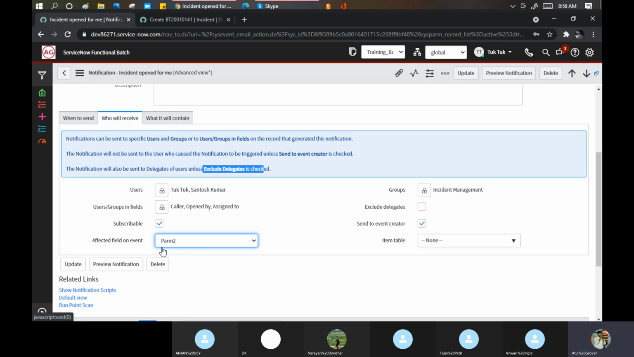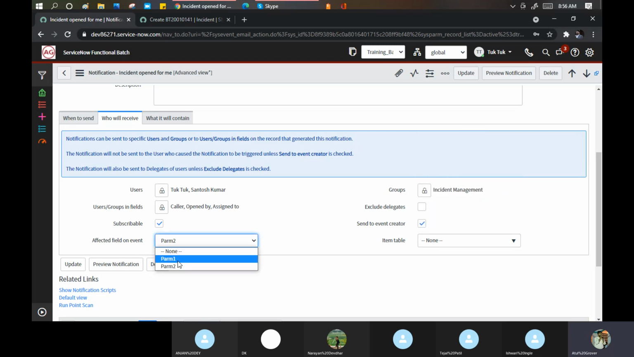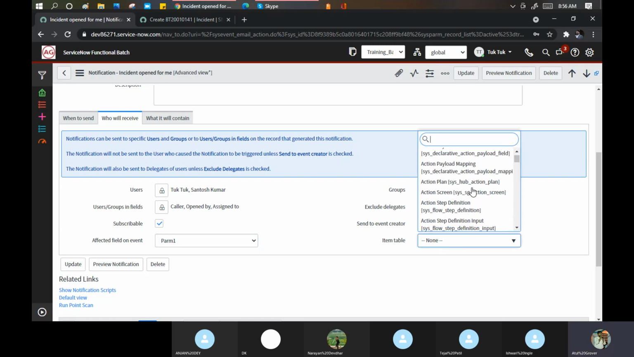Basically, what are these things? These are advanced scripting, if I'm passing some specific stuff. So param 1 means parameter 1, and I clearly have no idea, I'm just checking the things. Item table, on which table you want to subscribe. These things you can mention.